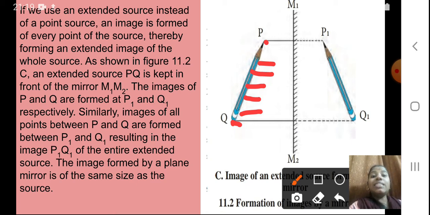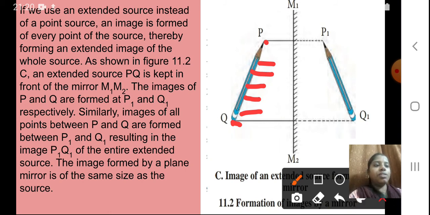The image formed by a plane mirror is of the same size as the source. I hope whatever three diagrams we saw now, you have understood. Okay, we'll proceed.